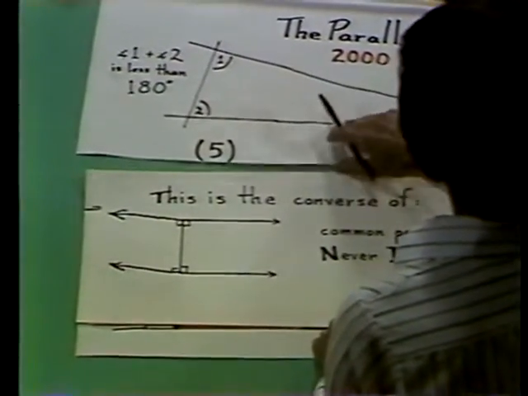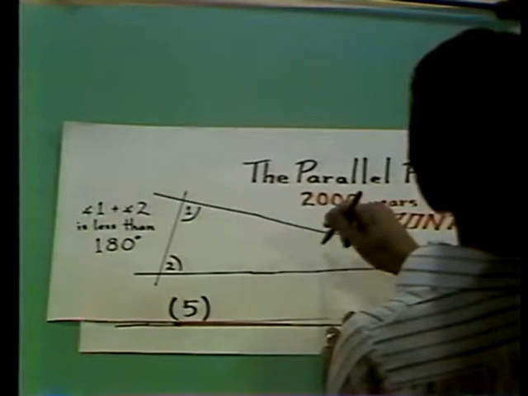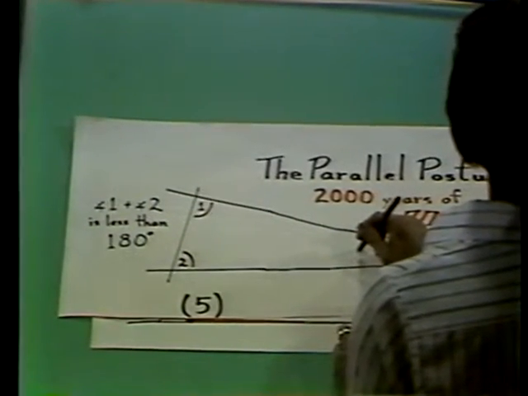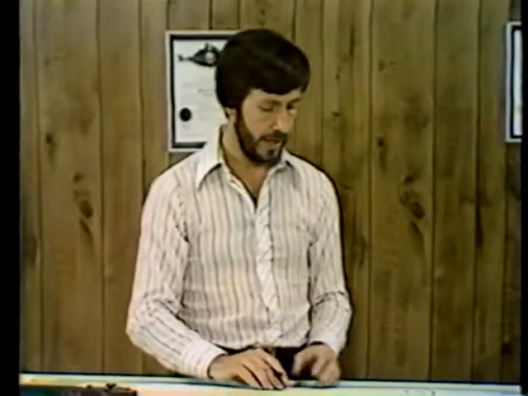So he went back and he assumed it. And that's where the parallel postulate came from. He was convinced that it was correct based on measurements, but there was no way that he could think of to prove it, so he included it as one of the assumptions.